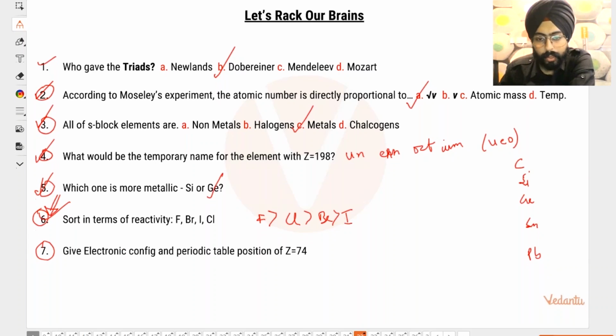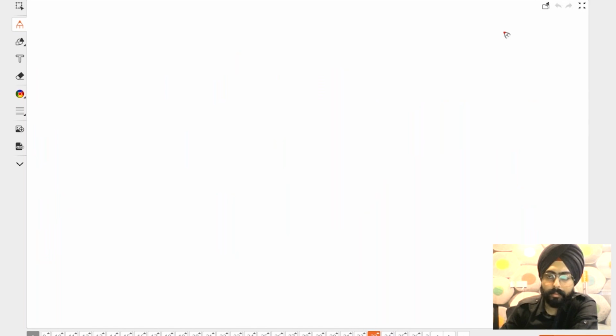I am just going to show you how I would solve this question if it came to me. Since I remember the periodic table somehow, I would have made the periodic table in the paper itself. But there is one more, simpler way in which you can do it.